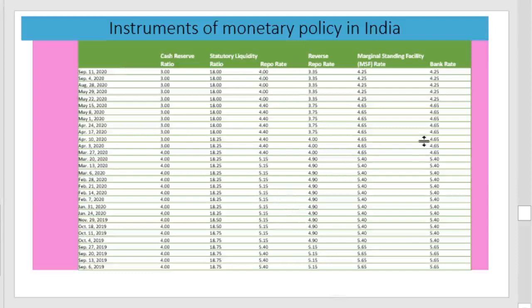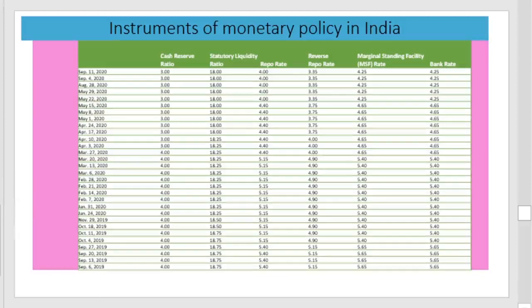Similarly, the marginal standing facility rate was reduced from 5.65 to 4.35, and the bank rate from 5.65 to 4.35. These are to meet the impact of COVID on the economy, and we could see a reduction in almost all rates of monetary policy instruments in India.